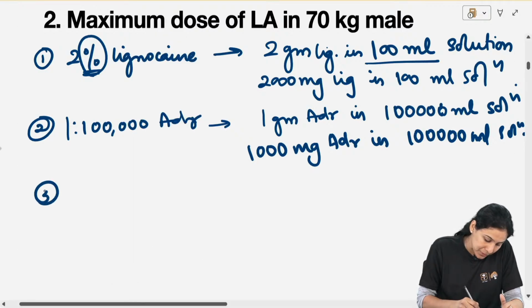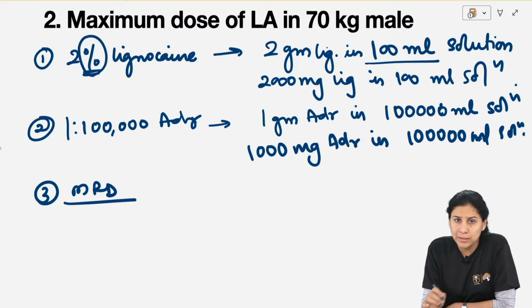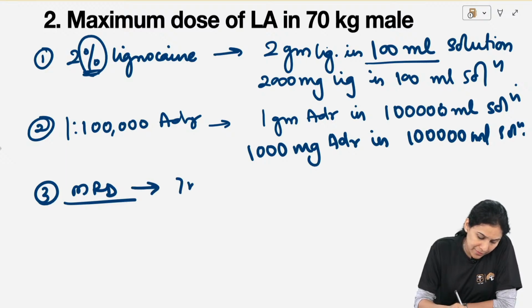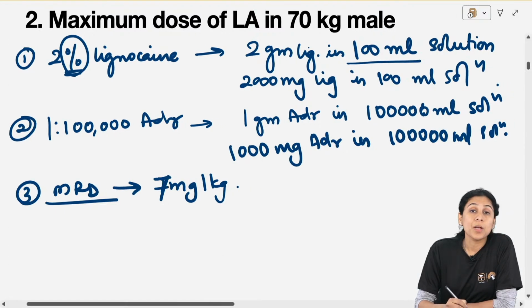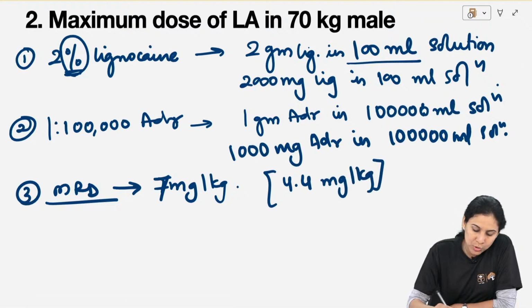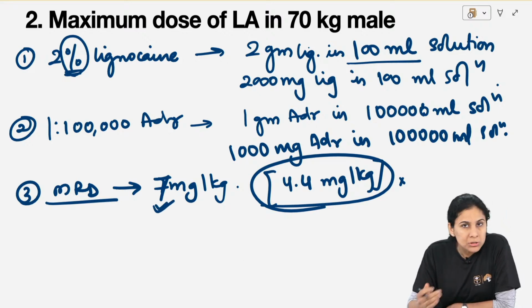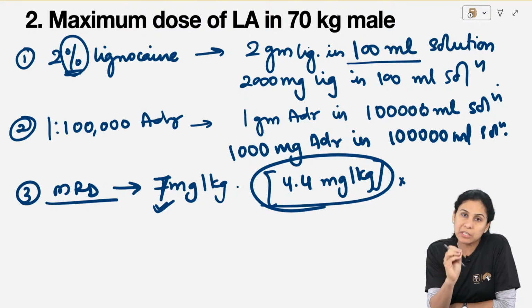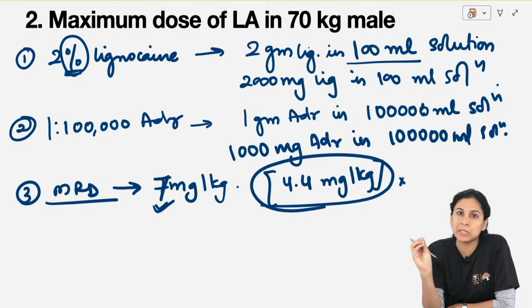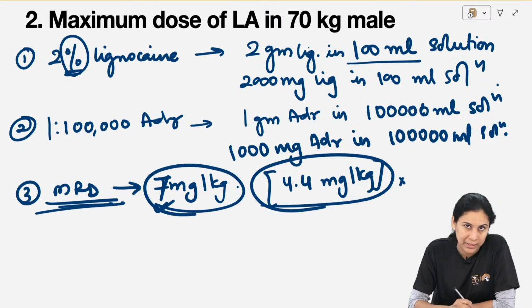Third thing which you have to remember is maximum recommended dose. Maximum recommended dose for lignocaine and articaine is 7 mg per kg. Okay, this is with adrenaline, and of course without adrenaline is 4.4 mg per kg. Most of the times this will not be asked. This will be asked because this is a more common dose, and most of the times we give lignocaine with adrenaline in most of the clinical situations. So remember, maximum recommended dose of lignocaine is 7 mg per kg.